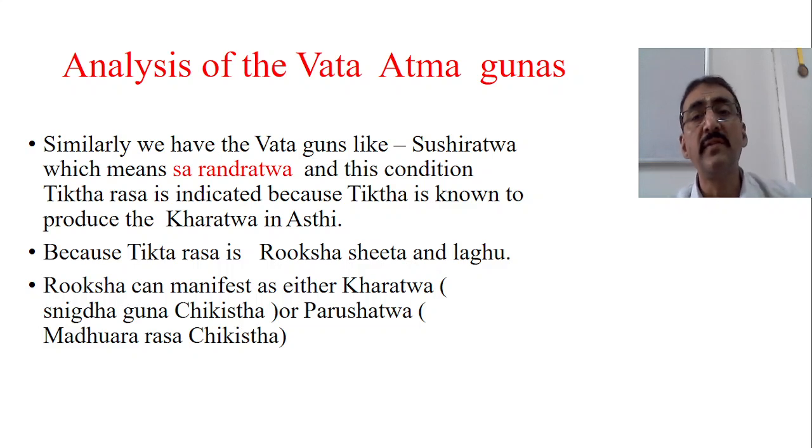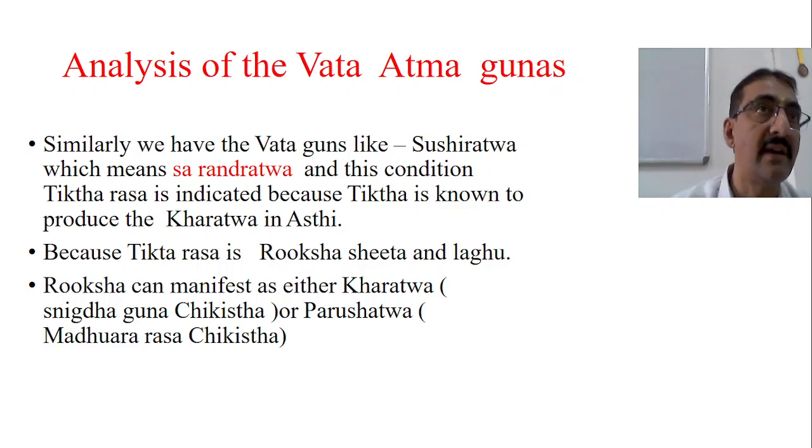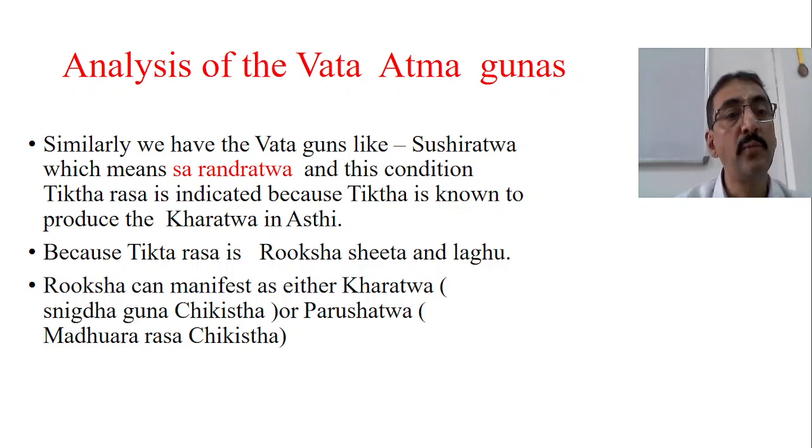Similarly, we have the Vata Guna Sushiratva, which means Sarandhratva, that is, holes are increased. In this condition, Tikta Rasa is indicated, because Tikta Rasa is known to produce Kharatva in the Asthi. Therefore, in conditions like osteomalacia, osteoarthritis, or other bony pathologies, we have to go for Tikta Rasa. So that means the Asthi becomes stronger and the Sushiratva will be decreased.